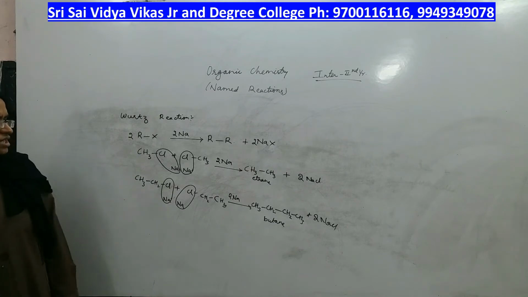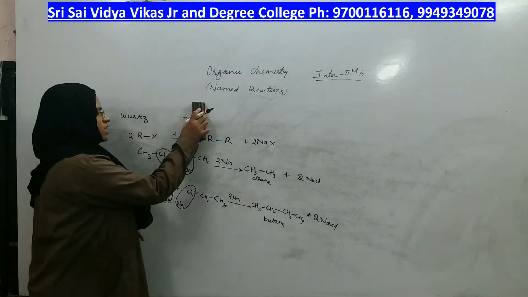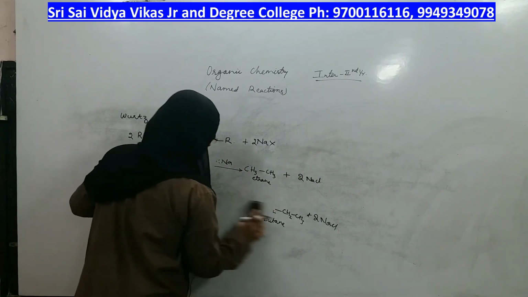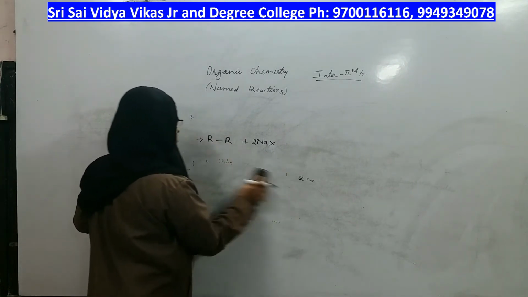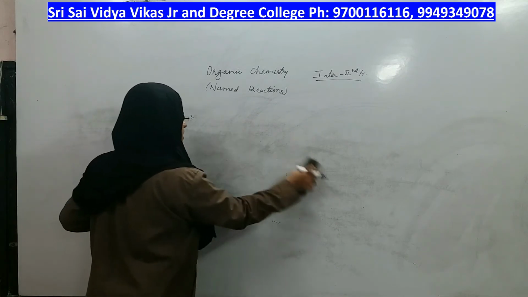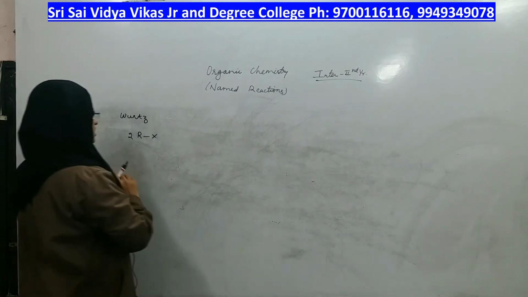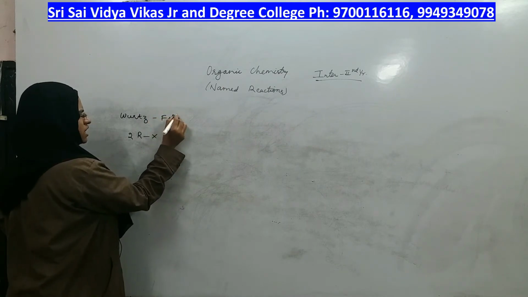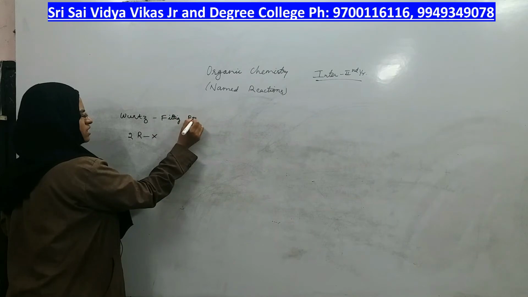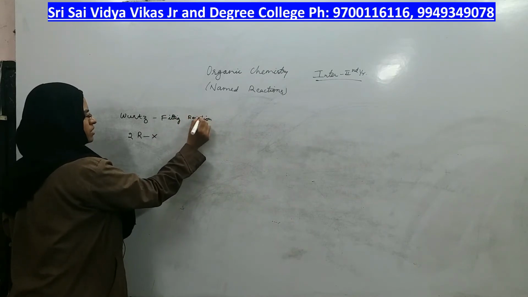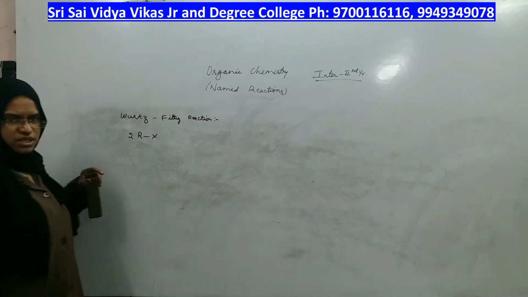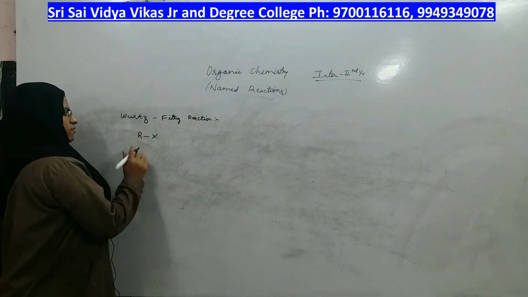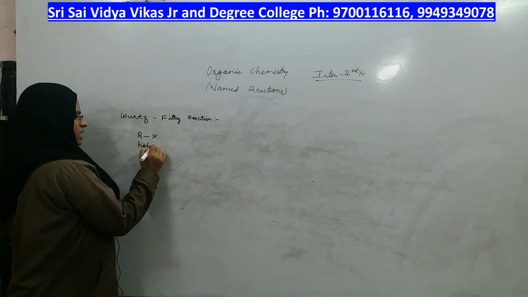Now I will take the next reaction, which is called the Wurtz-Fittig reaction. There is a little difference between the Wurtz reaction and the Wurtz-Fittig reaction. What is that? Let us see. In the Wurtz reaction, I have taken haloalkane how many times? 2 times. But in the Wurtz-Fittig reaction, you have to take 1 haloalkane